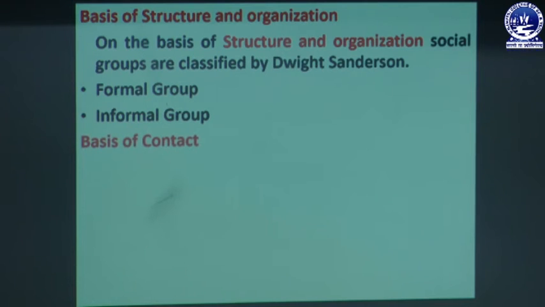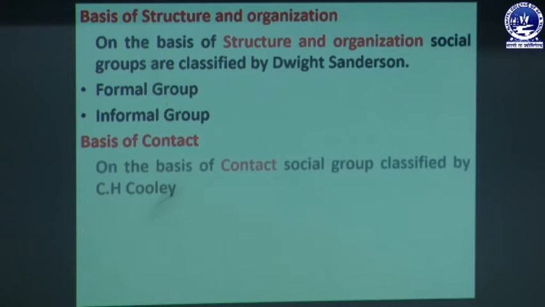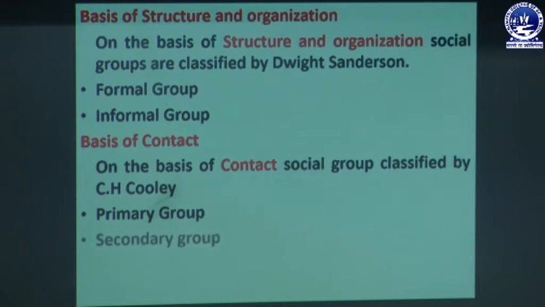On the basis of contact or social ties, what is the classification? On the basis of contact, social groups were classified by C.H. Cooley into primary group, secondary group and reference group.